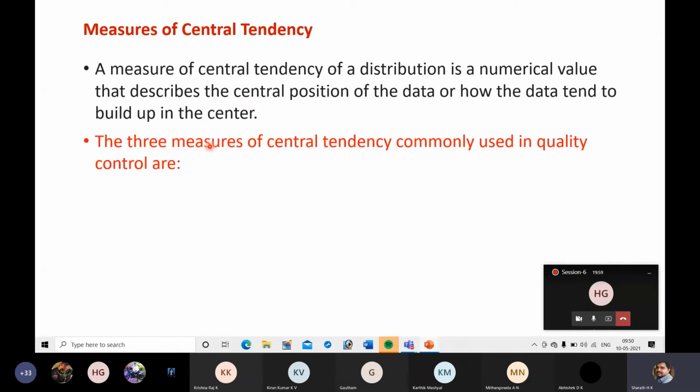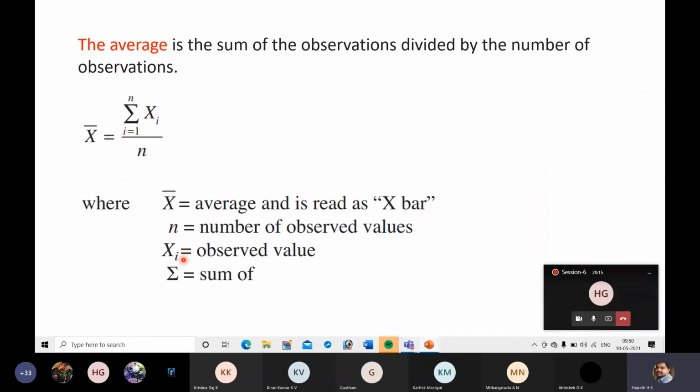Okay, these three are used for representing central tendency. The average is the sum. We are quite familiar with average. We will add all the values and divide that by the total number. That will give you the average.